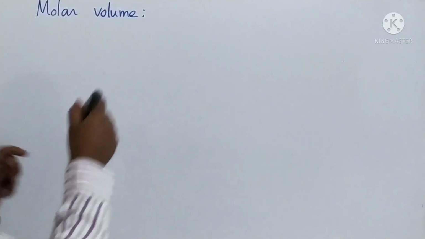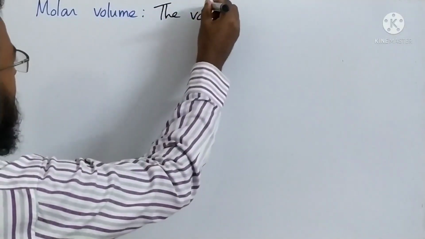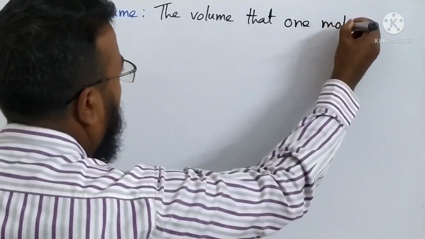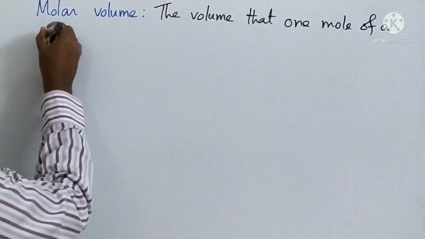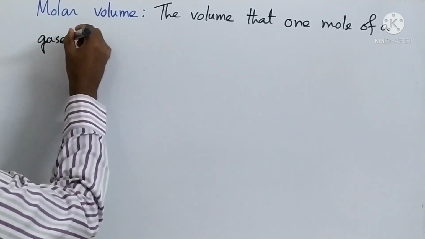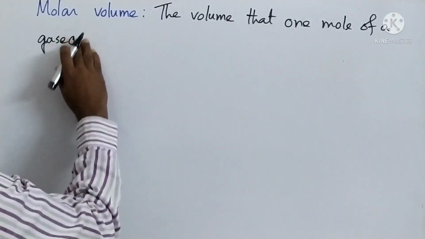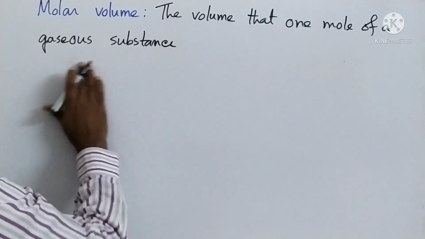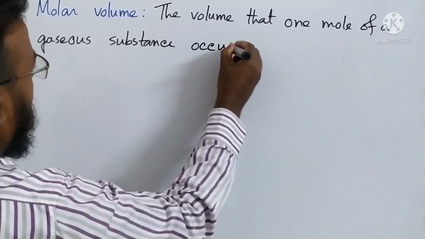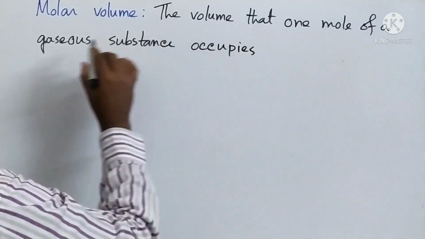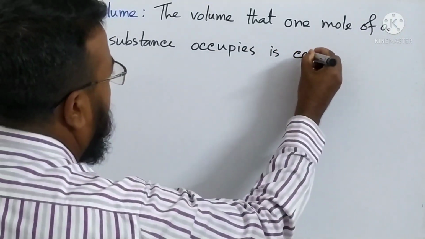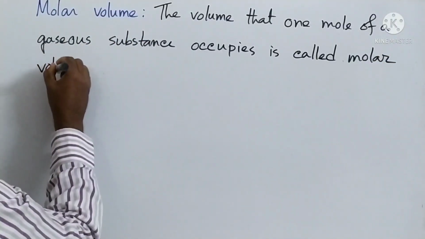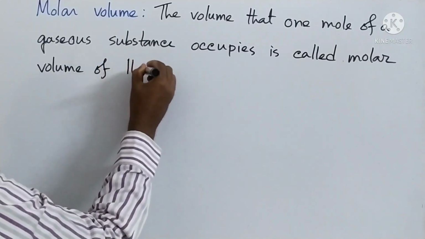See that the volume that 1 mole of a gaseous substance occupies is called molar volume of that gas.